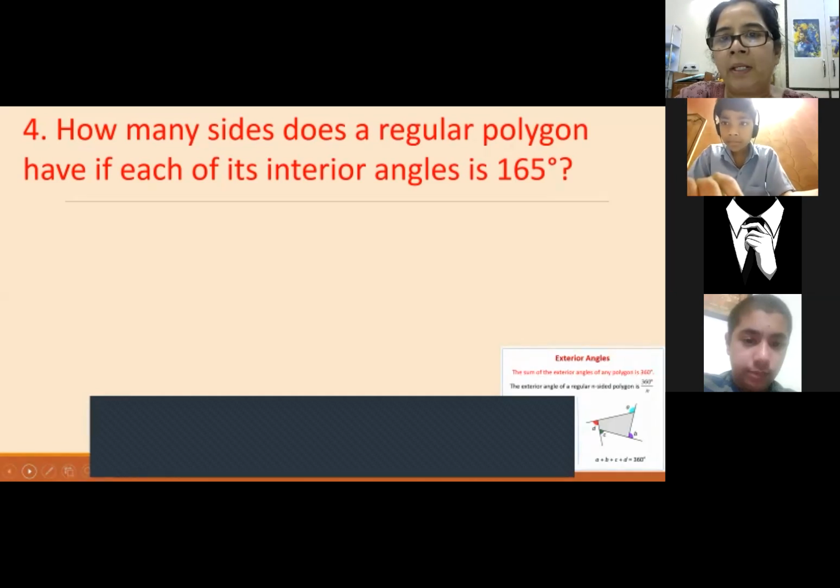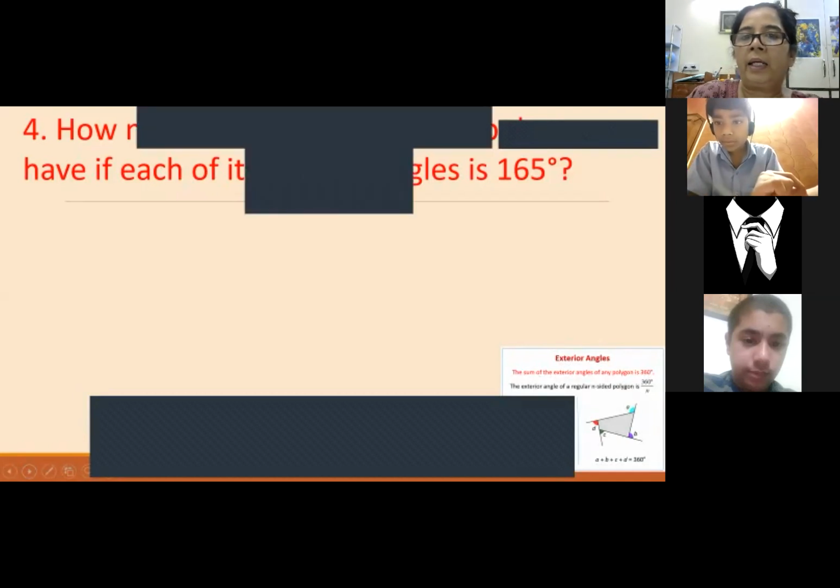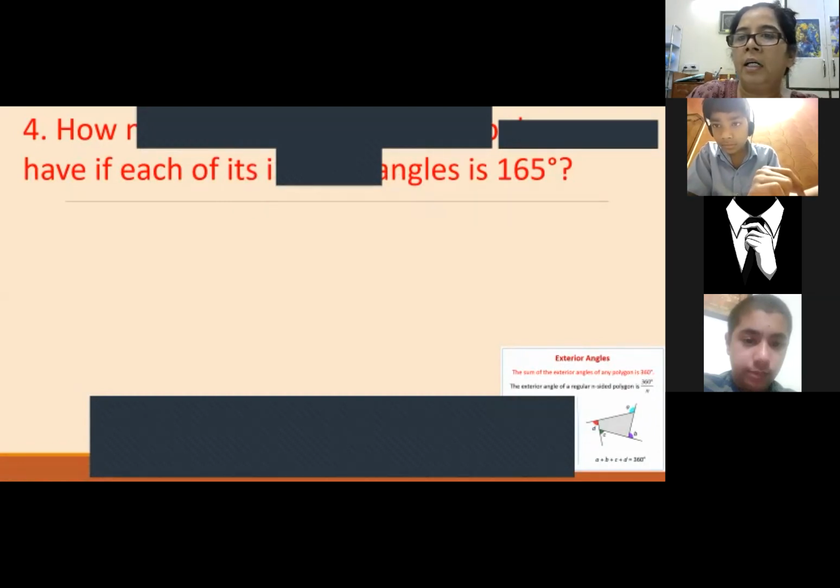Like Apurva asked me right now, here the interior angle is given to us, but we cannot find the number of sides of a polygon if the interior angle is given. We cannot find that directly.